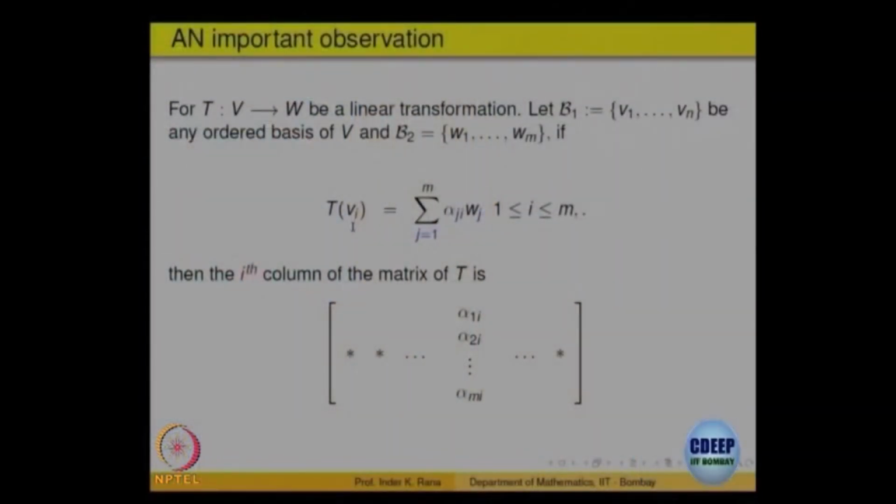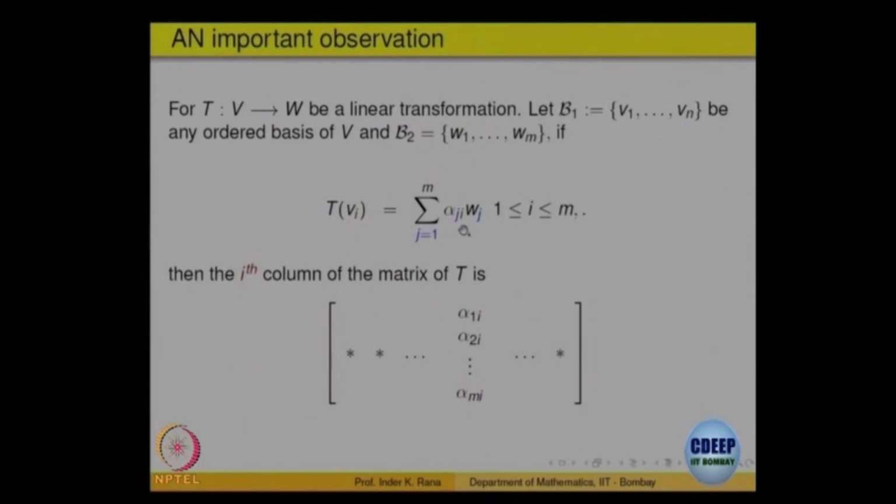In the domain you have got V1, V2, Vn. In the codomain you have got W1, W2, Wm. So, look at the ith element of the domain basis, T of Vi. That must be a linear combination of W's. Those scalars which are coming here, right, how many are there? M, that form the ith column. So, this i gives you the column and the scalars give you the elements of that column.